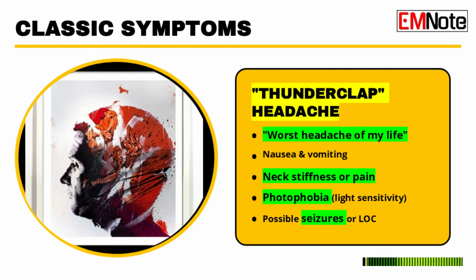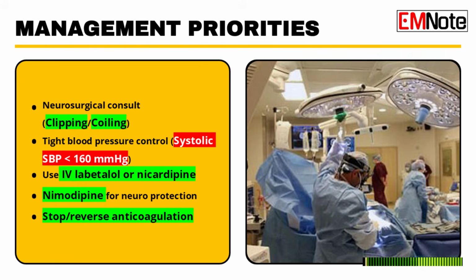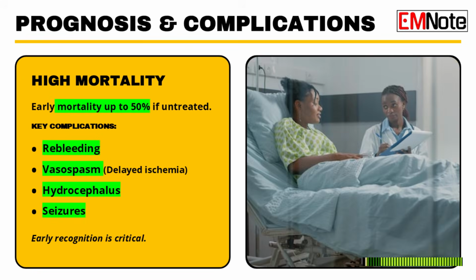So, to synthesize these key points, remember that instant, severe thunderclap headache. Adhere absolutely to the 6-hour CT rule. If it's confirmed, get that urgent consult and start strict blood pressure management, aiming for a systolic below 160. And start nimodipine every 4 hours. And that level of adherence is what separates a good outcome from that 50% fatality rate. Your ability to recognize the symptoms, understand the limits of the CT window, and implement that immediate stabilization.